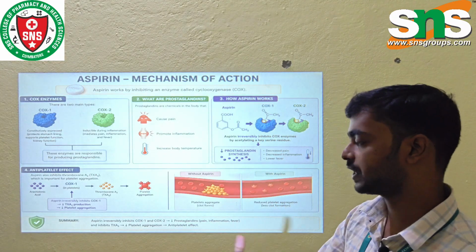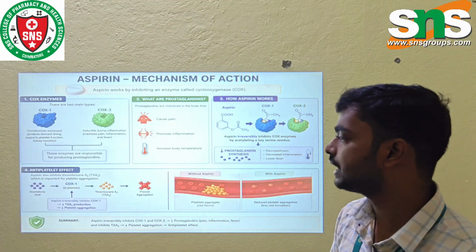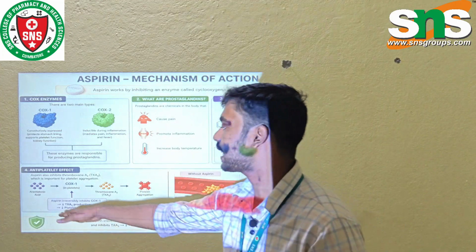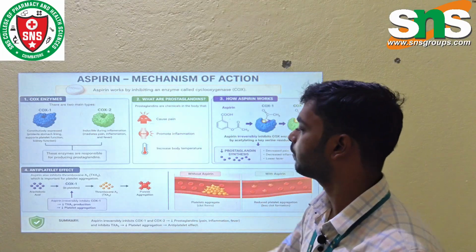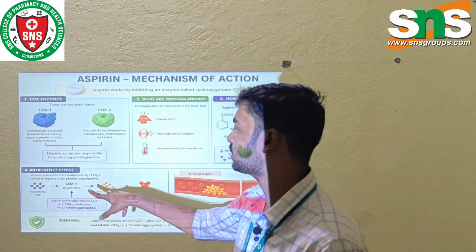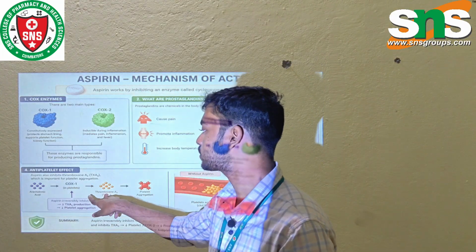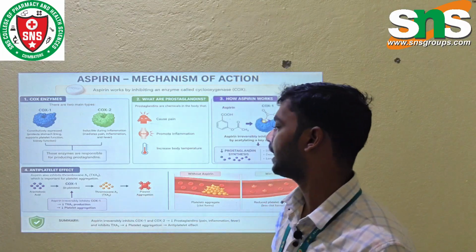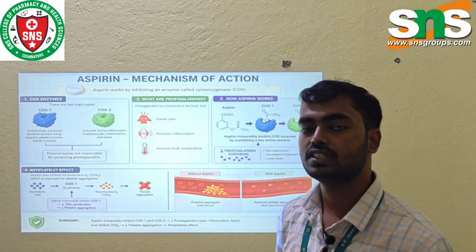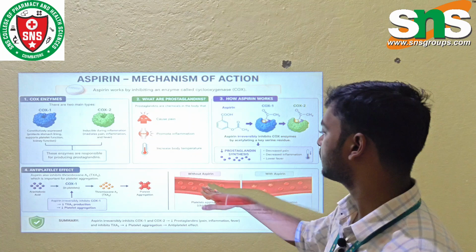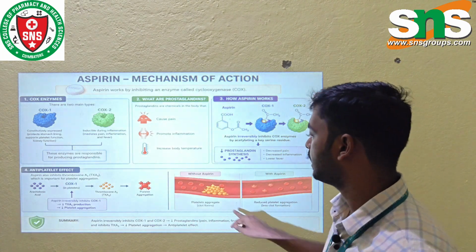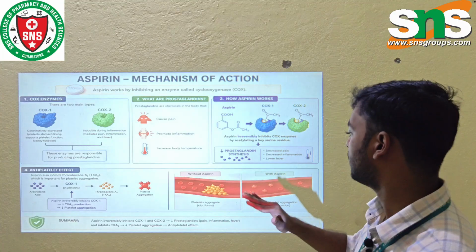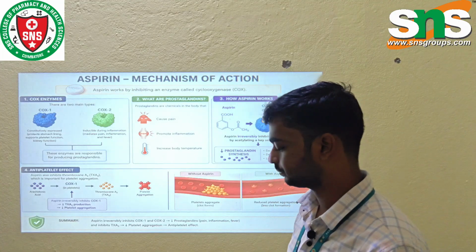For the antiplatelet effect, arachidonic acid binds with thromboxane A2, which is responsible for platelet aggregation. So if aspirin blocks this, the formation of platelet aggregation is inhibited, so it has an antiplatelet effect. Without aspirin, in the picture we can see there is a blood clot. With aspirin, the blood clot can be prevented.